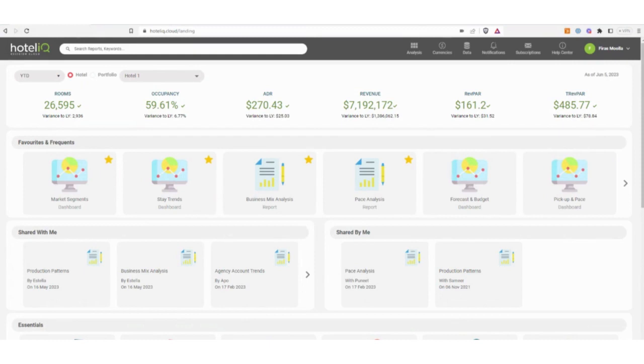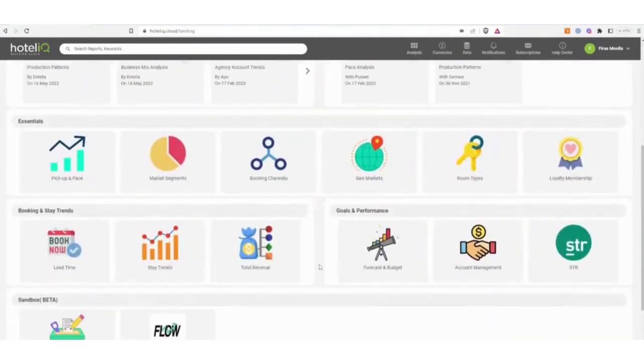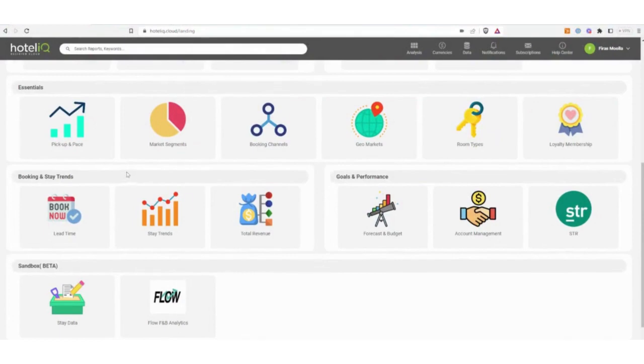What is a little bit different with looking at your pickup and pace here in Hotel IQ Decision Cloud versus other solutions is that now, for the first time for a lot of people across the organization, you no longer need to wait for someone to update a report and send out a daily email or for a weekly meeting to get in-depth insights into your pickup and pace. Anyone in the organization who has a need or a desire to see in-depth pickup and/or pace analysis has the ability to log into Hotel IQ and take a look at those so that they can start asking and answering their own questions right away. So today we're going to take a quick look at that pickup and pace app here in Hotel IQ Decision Cloud.